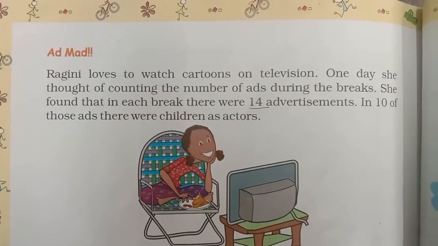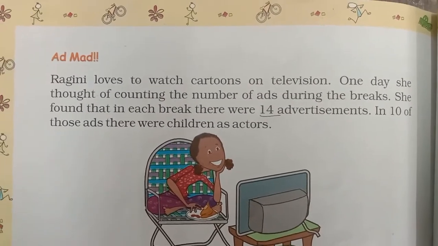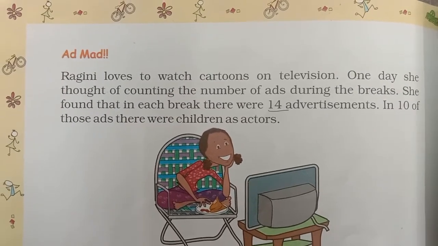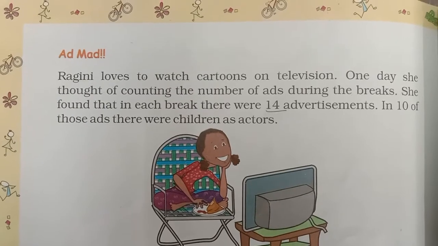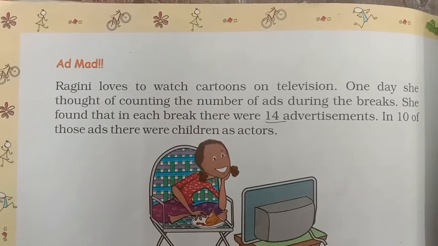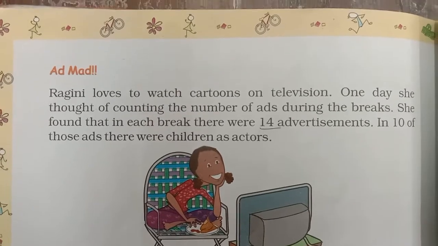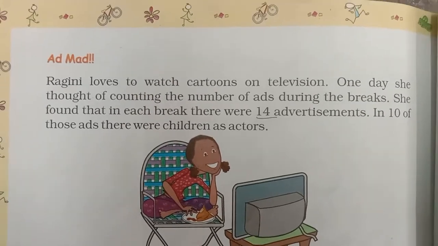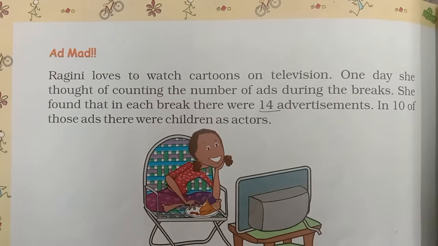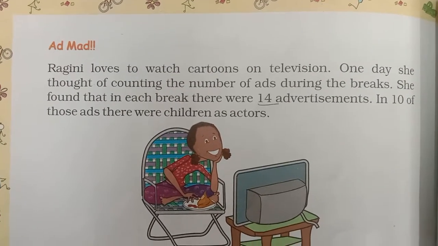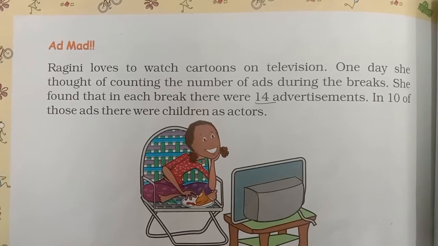Children, can you tell me why out of 14, 10 advertisements have children as actors? The reason is it is a cartoon channel. Most cartoon channels are watched only by children. Because of that, in 10 of the 14 ads, children are the actors.